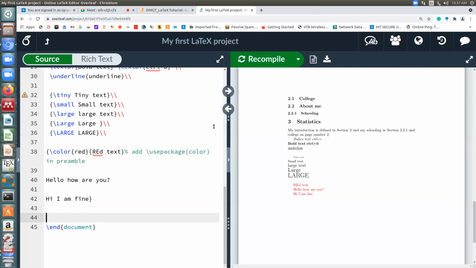Like I did for this tiny and all, you need to limit this area by writing it in curly braces. Otherwise, it will keep on extending. Same ideology as we had for these font effects. If you don't put it in curly braces, since it does not have a starting or ending, it's not a paired command, it will by default assume it for the remaining sections as well. Okay, so now it should be fine.